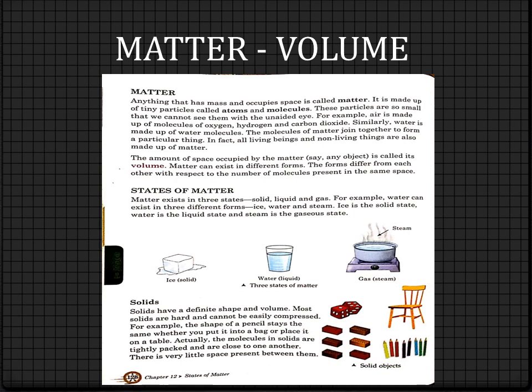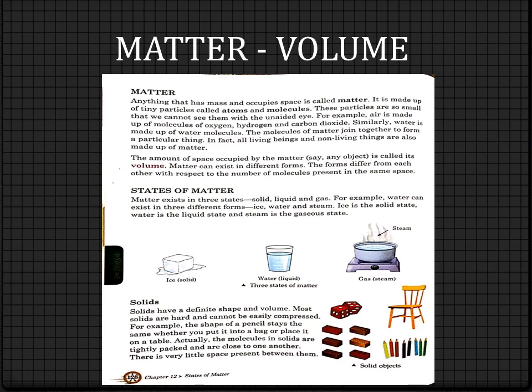They are so small. For example, air is made up of molecules of oxygen, hydrogen and carbon dioxide. So these are the particles with which air is made up. Similarly, water is made up of water molecules. The molecules of matter join together to form a particular thing. So all these molecules are joined together to form a particular thing.